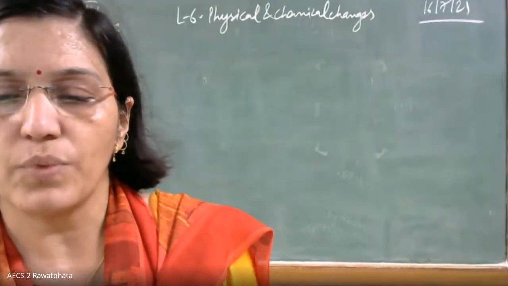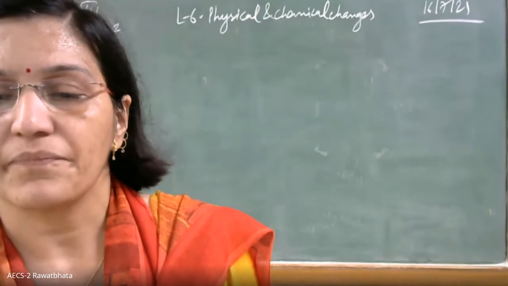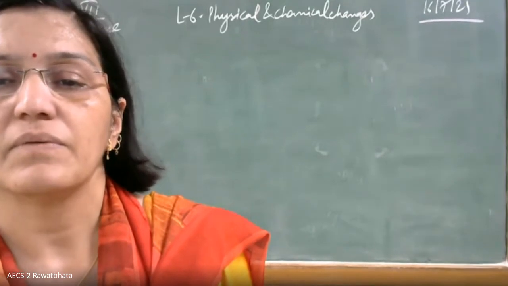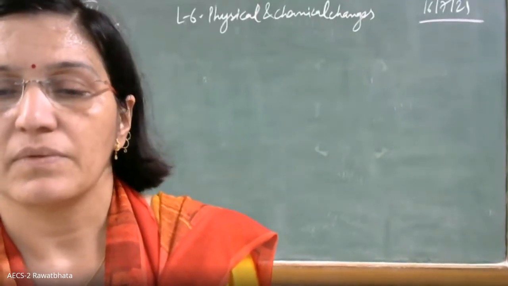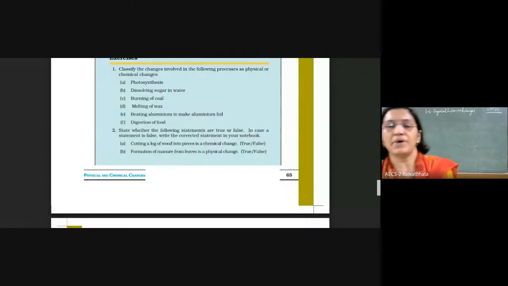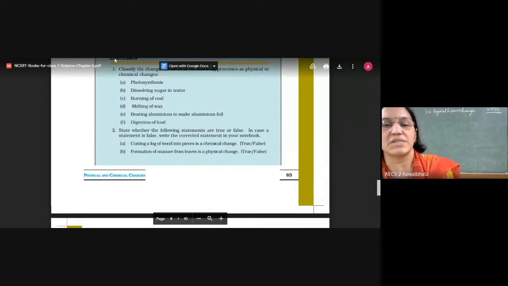Now, what I can do with that is, here it comes to the screen. The first question: classify the changes involved in the following processes as physical or chemical changes. You may mention P for physical, and C for chemical. Once we start discussing, we are going to do that.